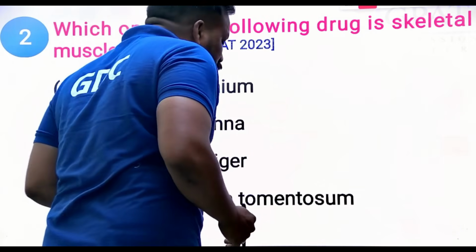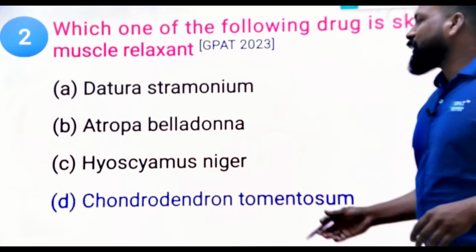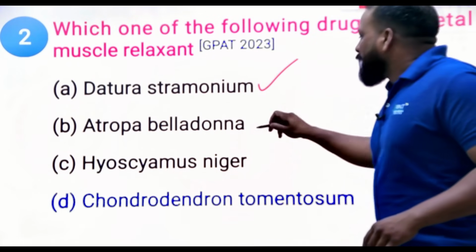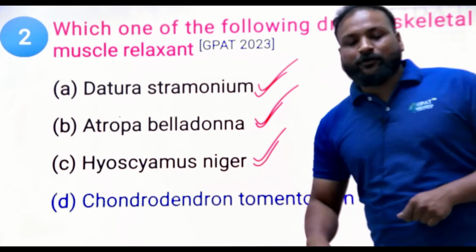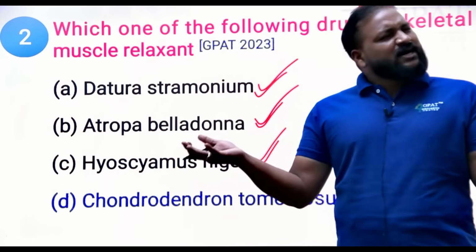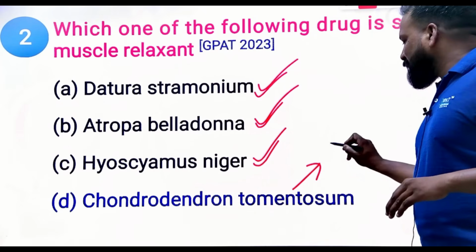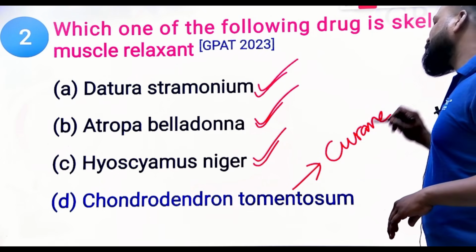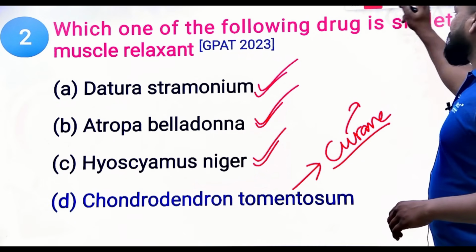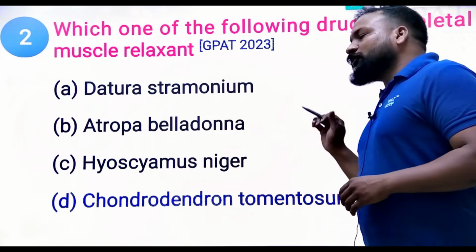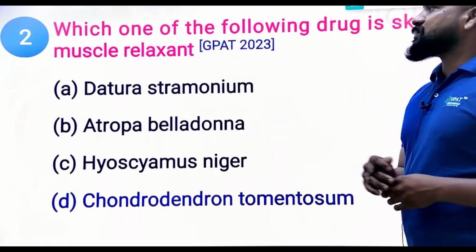Hyoscyamus niger, and Chondrodendron tomentosum. As I said, these three belong to the Solanaceae family and are tropane alkaloids. These three have the same property, that is anti-muscarinic or anticholinergic. The remaining one, Chondrodendron tomentosum, is a curare plant, which yields tubocurarine. Tubocurarine is a skeletal muscle relaxant. That is how we need to read the questions.